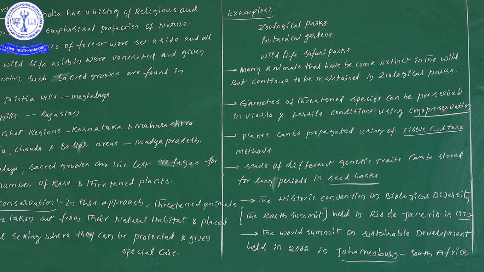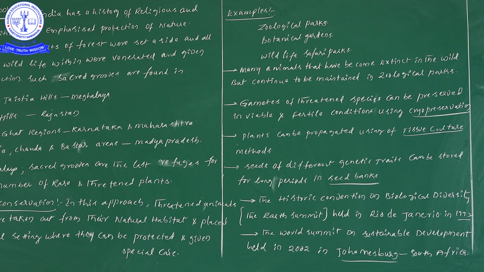This one is important from the NEET examination point of view. Next, one more method is there. In this method, animals cannot be propagated, but plants can be propagated. Plants can be propagated by using tissue culture methods. By using tissue culture and micropropagation, plants can be propagated within a short period of time, so plants can be protected.